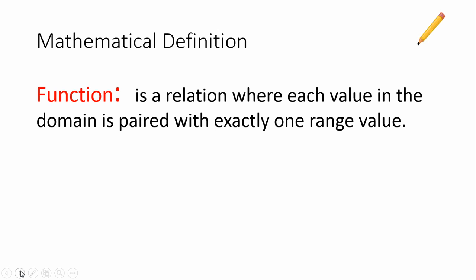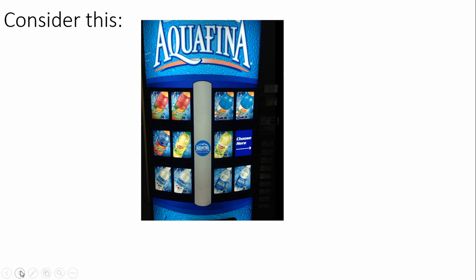A lot of times people have a hard time with this definition and understanding what to look for in a set of points. So let's think about some real life examples that you might be familiar with. Consider the vending machine, okay? Each vending machine has buttons on it, right? And each of these buttons will lead to an output value. So the buttons are like the input, and you have output values.